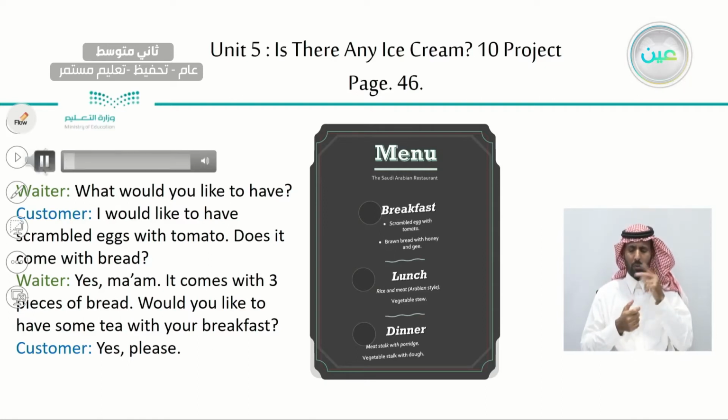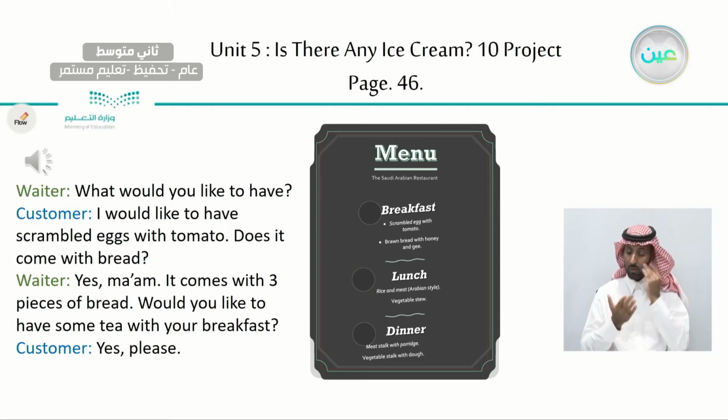What would you like to have? I would like to have scrambled eggs with tomato. Does it come with bread? Yes, ma'am. It comes with 3 pieces of bread. Would you like to have some tea with your breakfast? Yes, please.